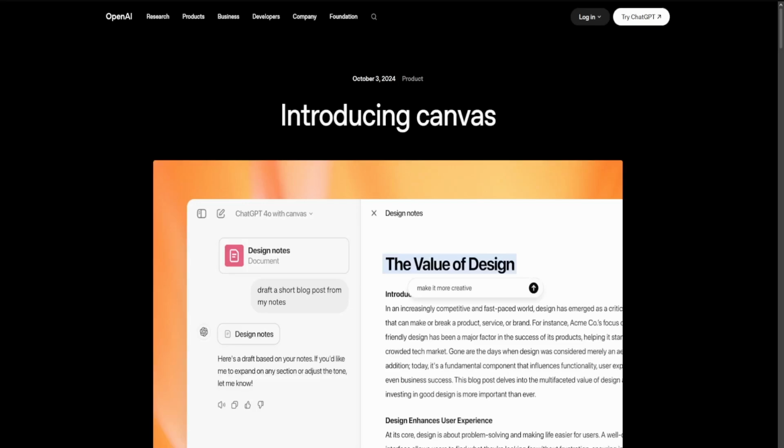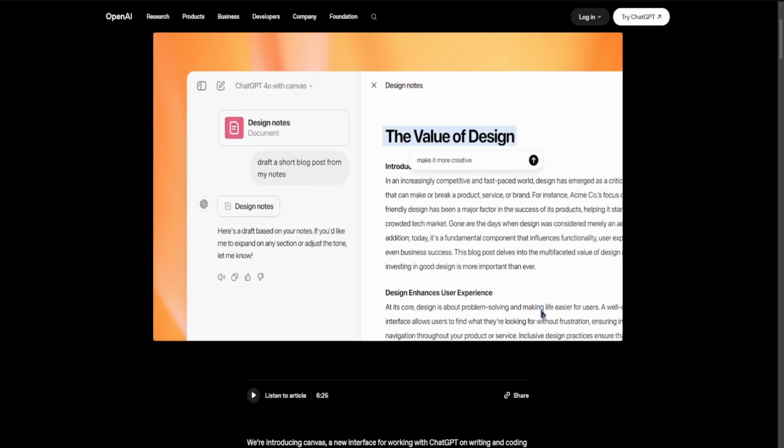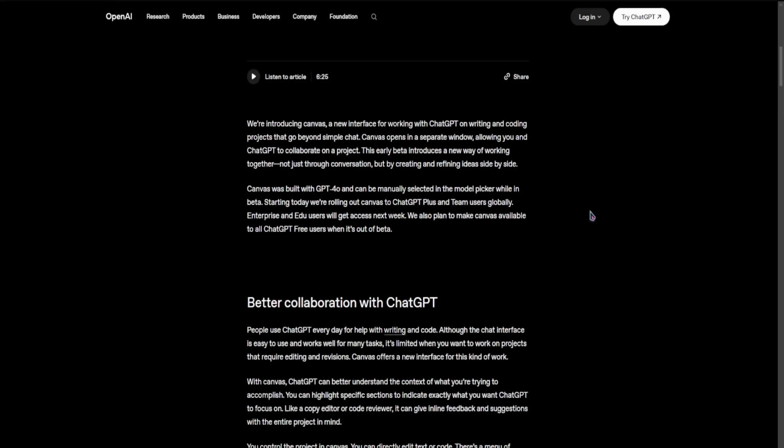Start collaborating. In 2026, if you are still treating ChatGPT like a search engine or a basic chatbot, you are wasting the most powerful workspace in your creative arsenal. We have officially moved past the chat era and into the Canvas era, a persistent, side by side editing environment designed for high level architecture.